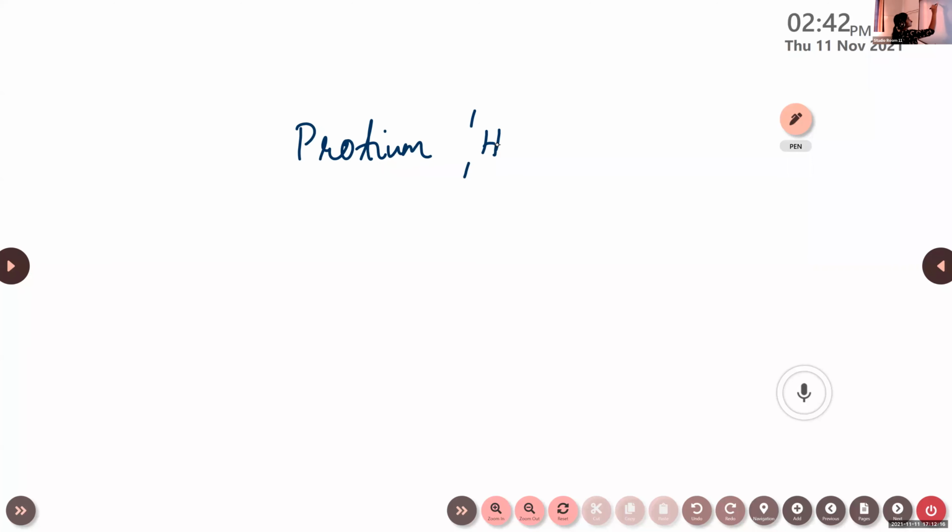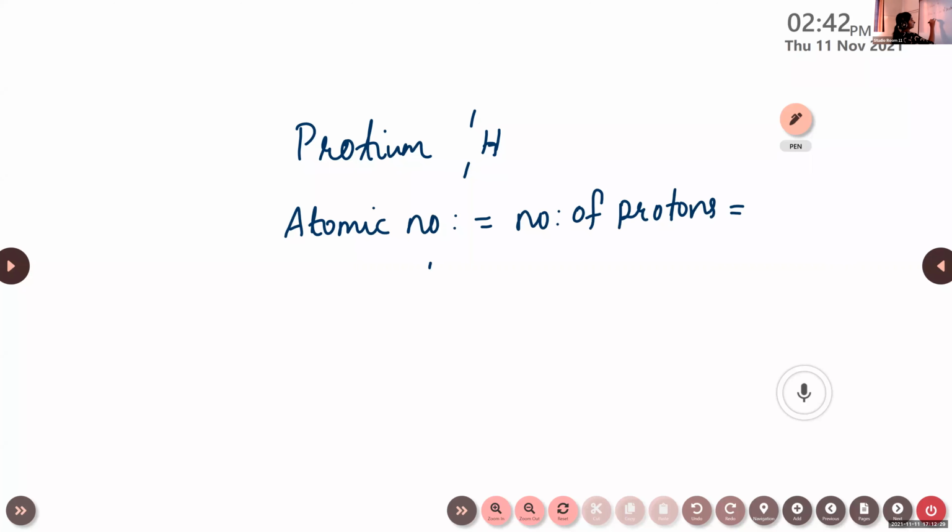Here the atomic number, which is equal to the number of protons and the number of electrons, is 1.